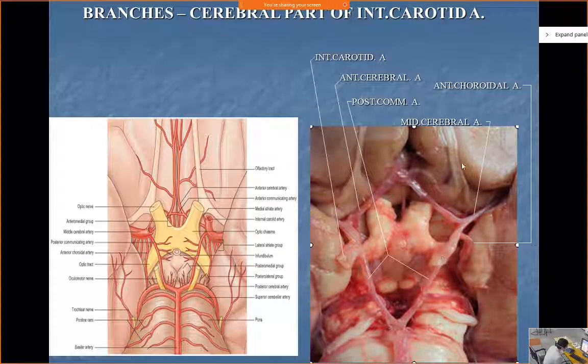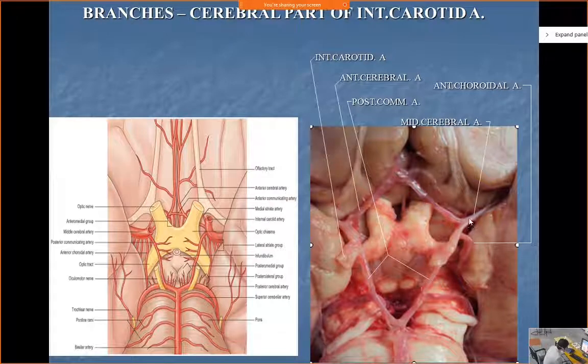Okay, so we are looking at it upside down, isn't it? So what is up is actually down. Okay, this is the internal carotid, proximal part, then distally the anterior cerebral artery and middle cerebral.